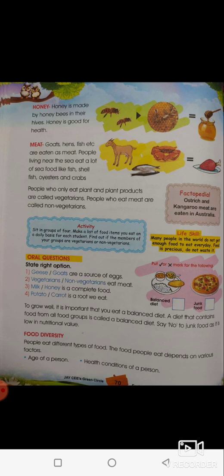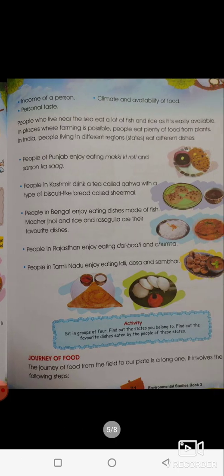As well as we saw food diversity. That means in different parts of the country, how people eat food. They prefer different foods according to their places and environment and the surrounding. It depends on the age of a person or health condition of a person. If we are sick, we cannot eat more food. Whatever the doctor prescribes, we have to eat. Only we have to consume and keep our balanced diet.